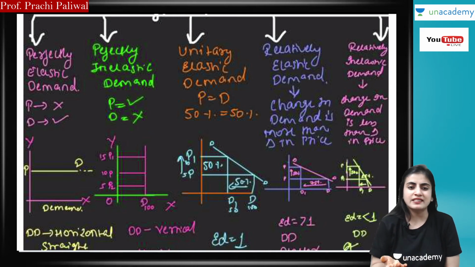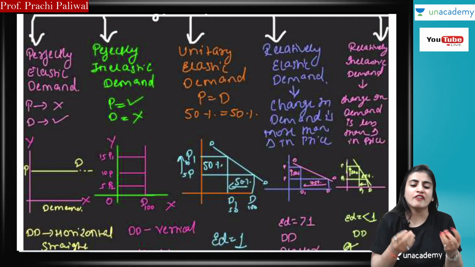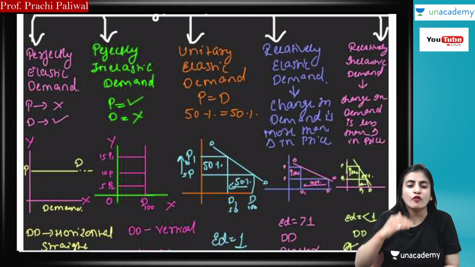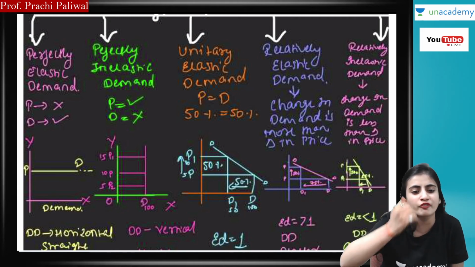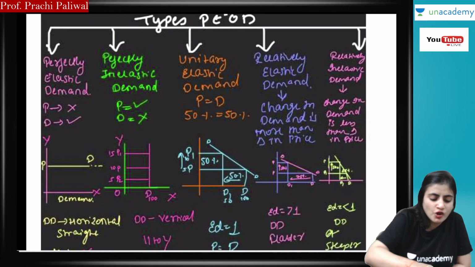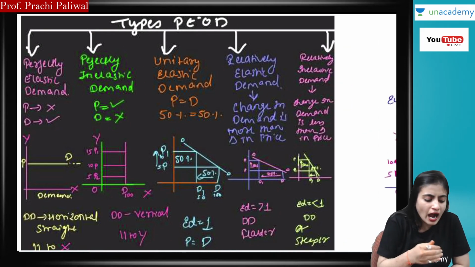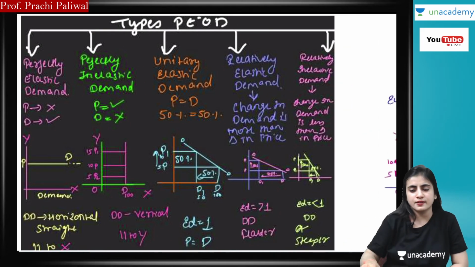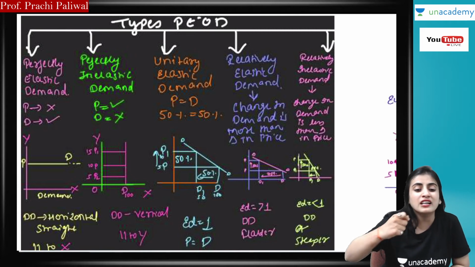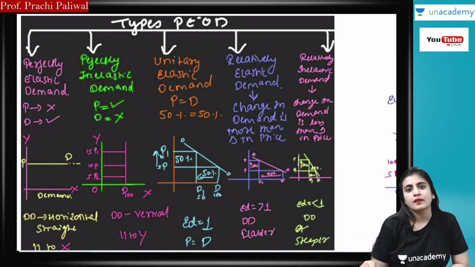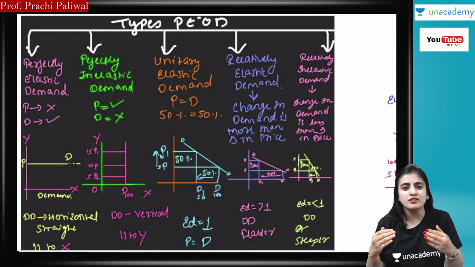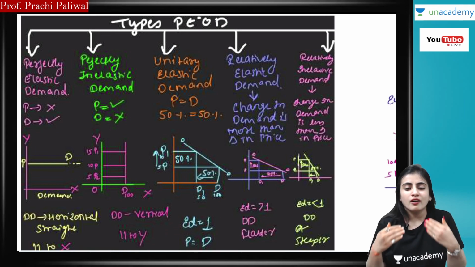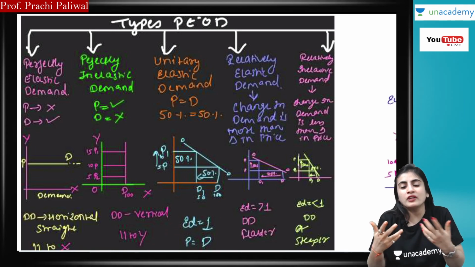So at the time of exam, you can open this and revise, and you can solve all the questions regarding elasticity of demand. This is how you have to make the notes. And see how I have used the colorful pens. You can also use colorful pens, guys, to make it more attractive. Having a colorful vision makes you more interested in doing the studies.